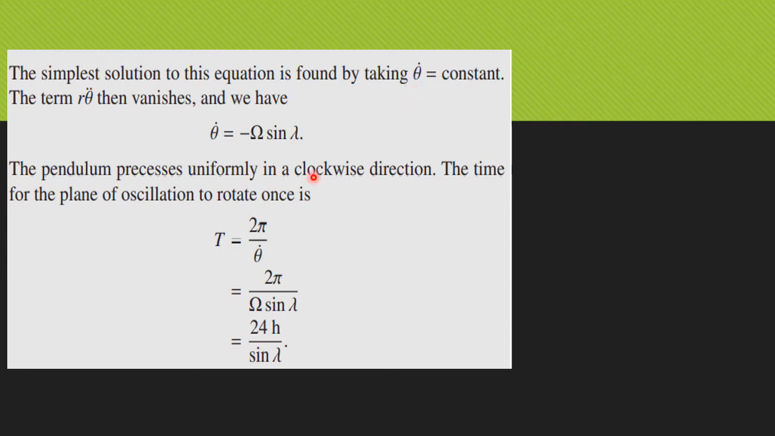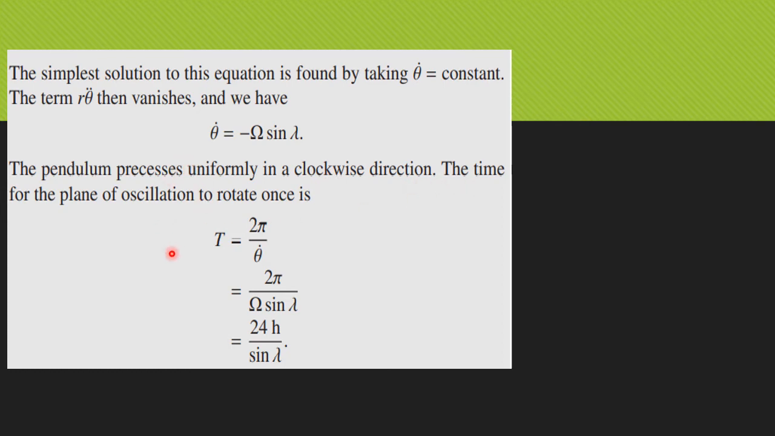The simplest solution of our equation is taking theta dot as a constant value. We assume that the pendulum precesses uniformly in a clockwise direction. Theta dot being constant means theta double dot vanishes. So we get the solution theta dot equal to minus omega sin lambda. That means the pendulum precesses uniformly in a clockwise direction.